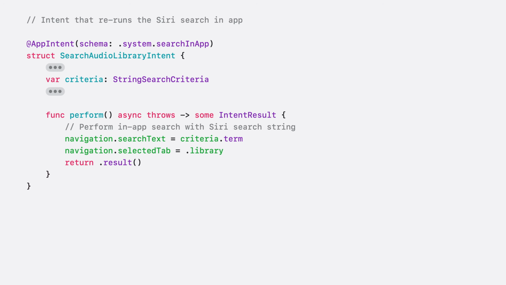To do this, I'll adopt the System Search and App schema. The System Search schema introduced in iOS 17 is now named System Search and App. It is part of the System App Schema domain, and it lets people search in your app with Siri, no matter which other domains you adopt, and even if you don't index your entities. Siri calls this intent with the same string it searched for, and the intent's perform method finds and shows those results